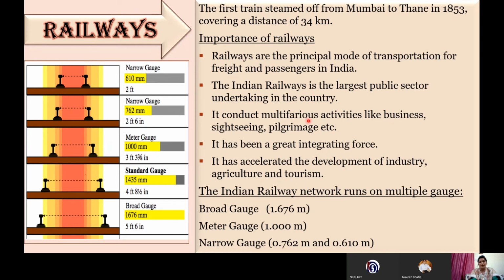It performs various activities, like business, sightseeing, pilgrimages. You might have seen around you, like we can take the example of the toy train of Darjeeling, that is specially for tourist purpose and sightseeing. We can take the example of many pilgrimage trains, like recently a train was also started from Delhi to Vaishno Devi. So these are some pilgrimage trains, and here also railways play a very important role in transporting a large number of people from one place to another place.